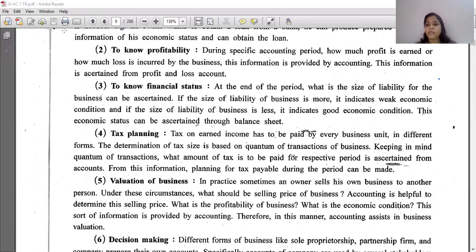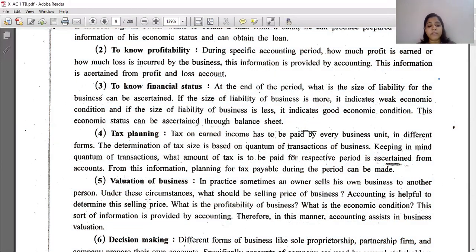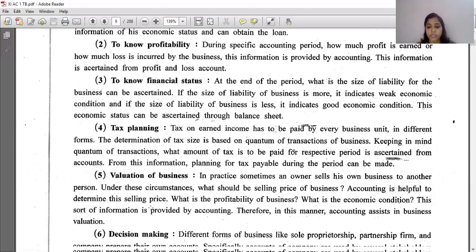Right. So what happens? The final accounts help you. Your accounting helps in the company's valuation. What is the price at which the company should be sold? In practice, sometimes an owner sells his own business to another person. Under these circumstances, what should be the selling price of the business? Accounting is helpful to determine this selling price. Is it clear? What is the profitability of the business? What is the economic condition? This sort of information is provided by accounting. Therefore, in this manner, accounting assists in business valuation. Is it clear?